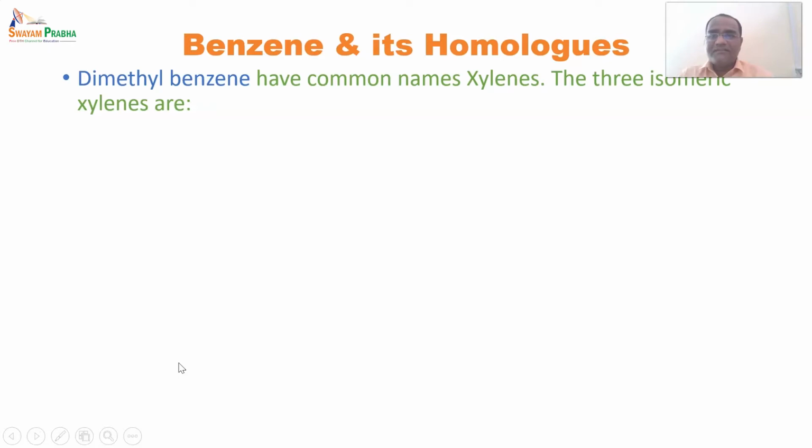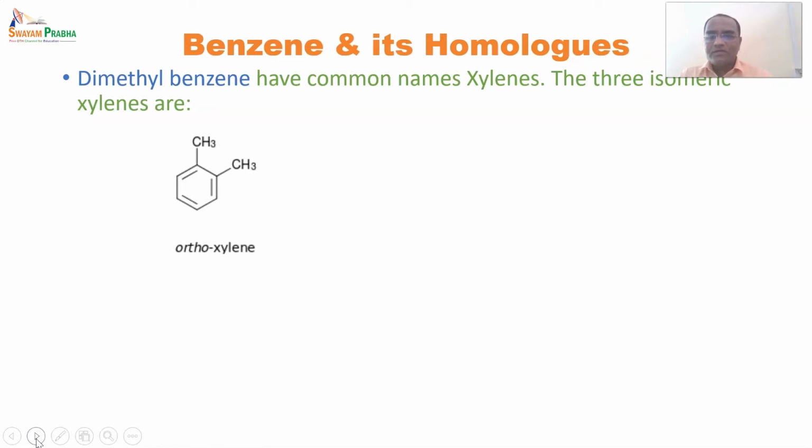After that, the second class, that is dimethyl benzene. The name itself is indicating that two methyl groups or two alkyl groups are present on the benzene at different sites, or we can say different numbers. In the earlier homologs, we have seen that there are chains of ethyl or isopropyl, but they are at only one position. But in the case of dimethyl benzenes, commonly called xylenes, we will find different positions of alkyl groups at different numbers.